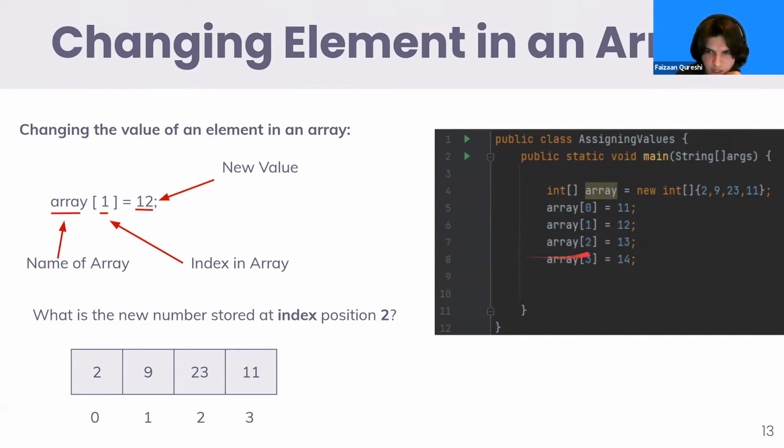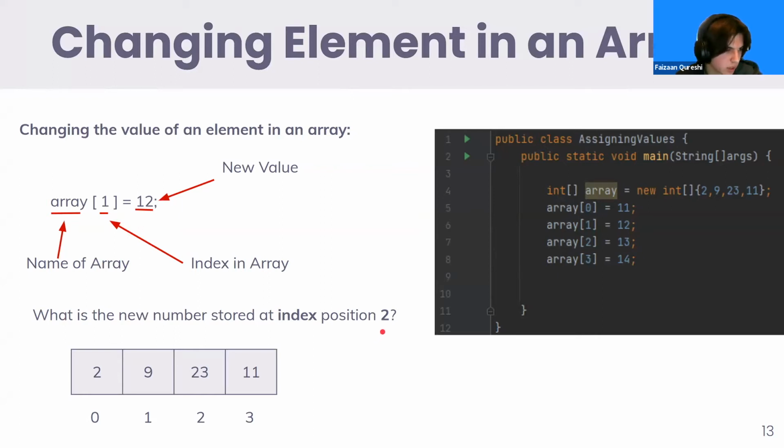So let's say we have our array here: 2, 9, 23, and 11. Let's say we want to change the index of 1, which is equal to 9, to 12. So this is basically our syntax for doing that. We have the name of our array, the index that we want to change, and then the new value. So what is the new number stored at index position 2?